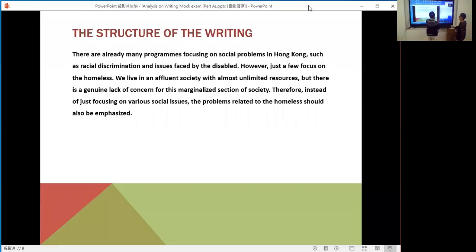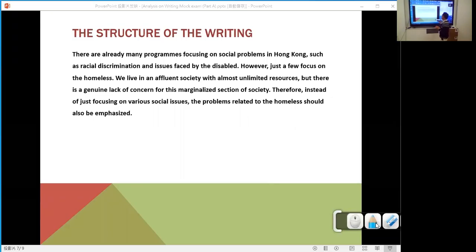Anyway, I will continue. So this is the second reason for choosing street sleepers. So what is the topic sentence? The topic sentence states the second reason here. So please find out the topic sentence. All right, so the topic sentence here should be, maybe I show you.